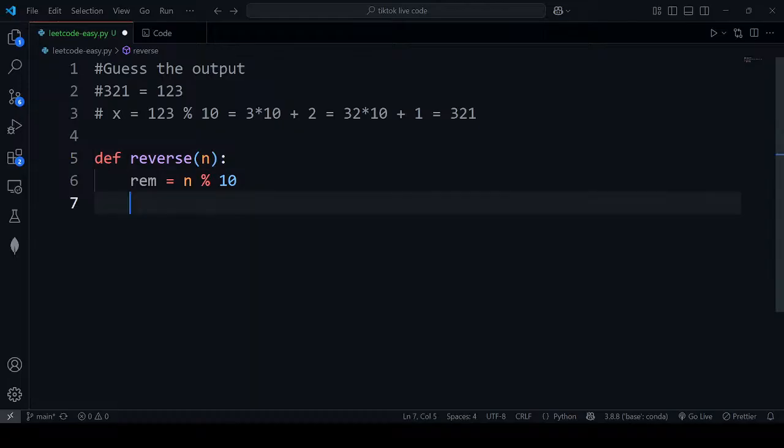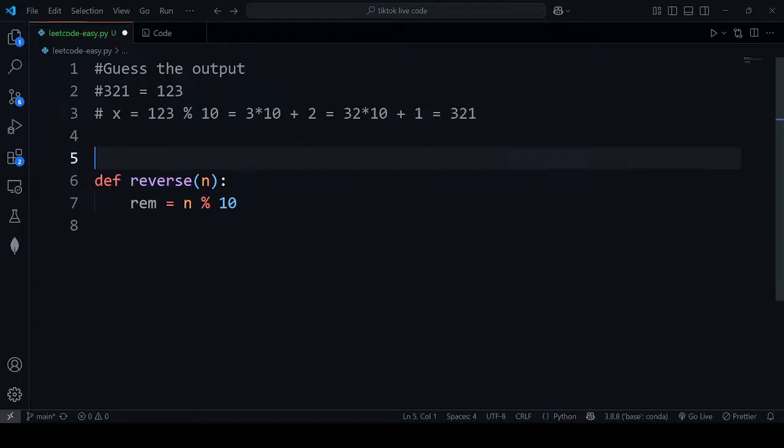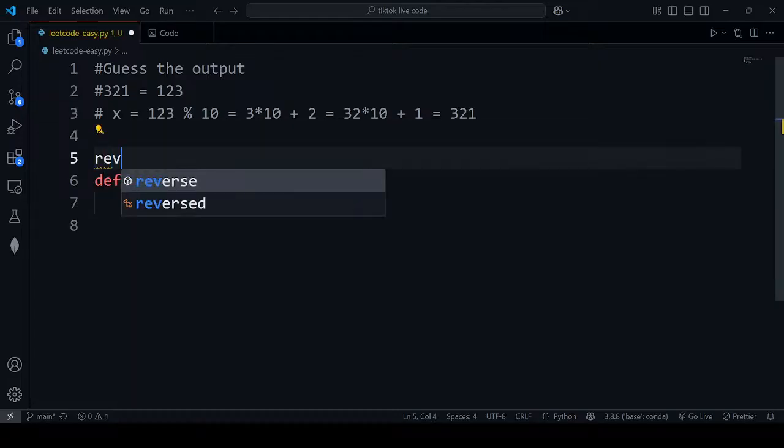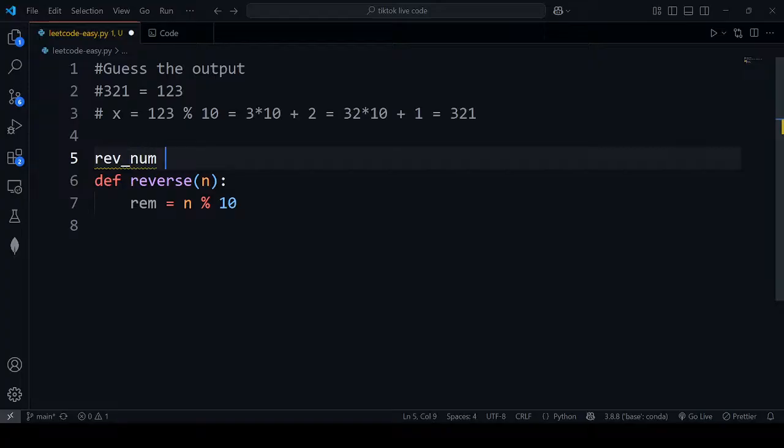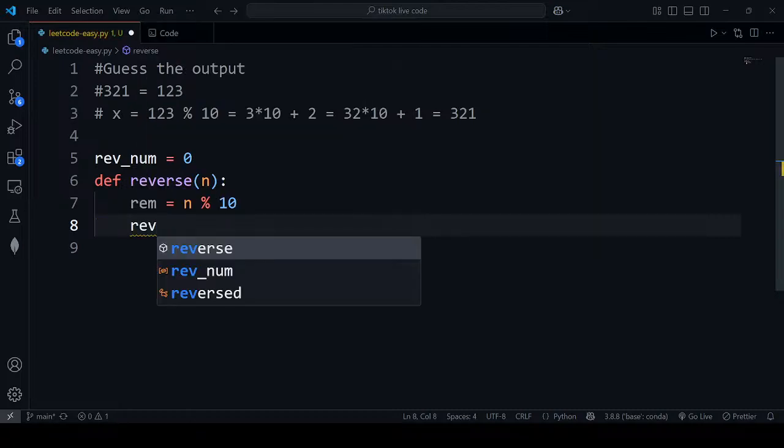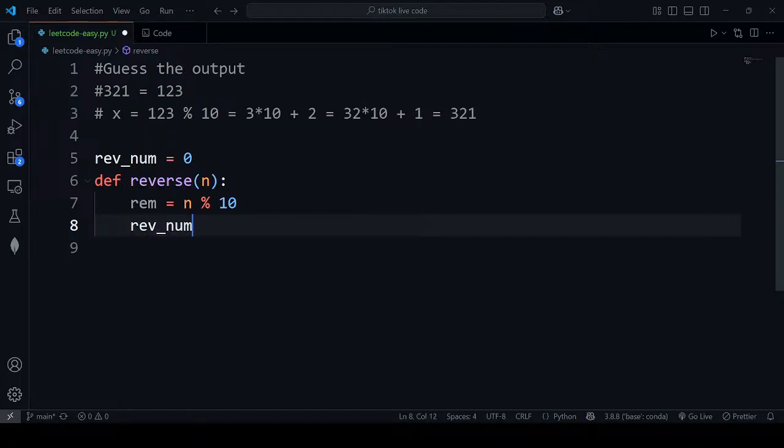So let's create a variable over here, let's say reversed number equals 0. We don't have to declare this, but just to make you understand, I'm doing it.